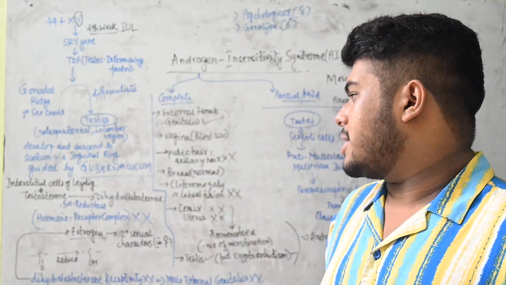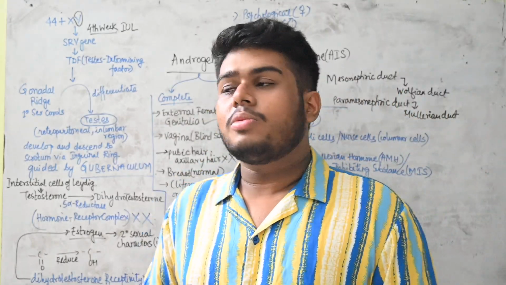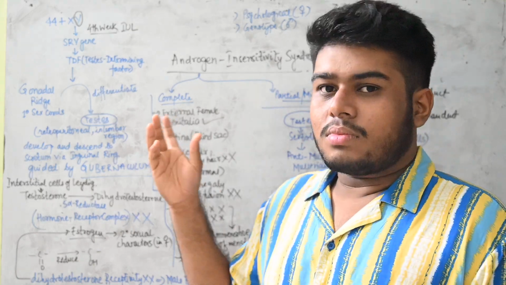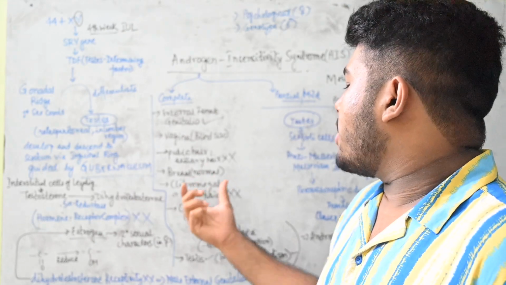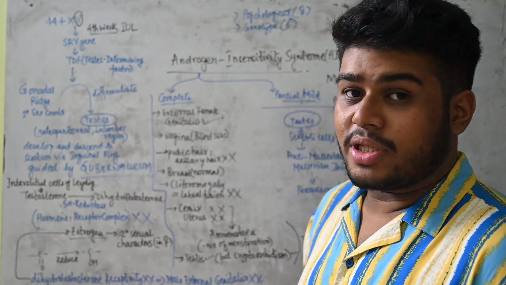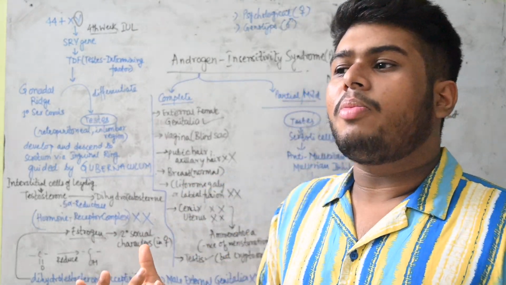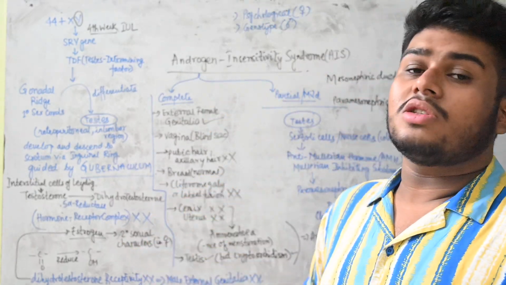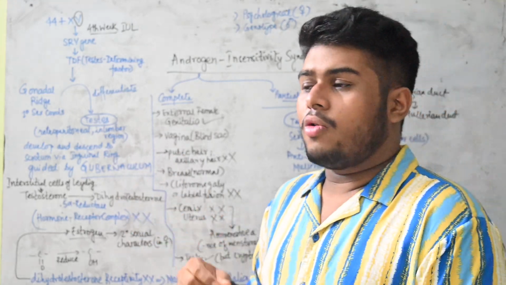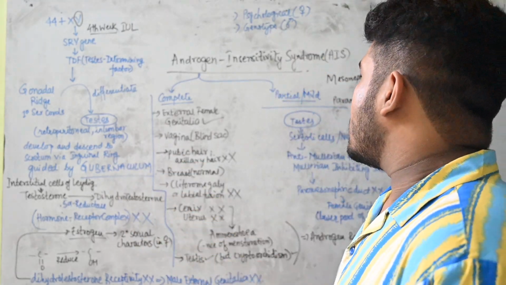The hair that is present on the head will also be very little because of this insensitivity. Then clitoromegaly or labial fusion will be absent, because the clitoris will not be properly formed. Only in the external genitalia the clitoris will not be formed, so there is no chance of clitoromegaly, that is overexpression of the cells in the clitoris.